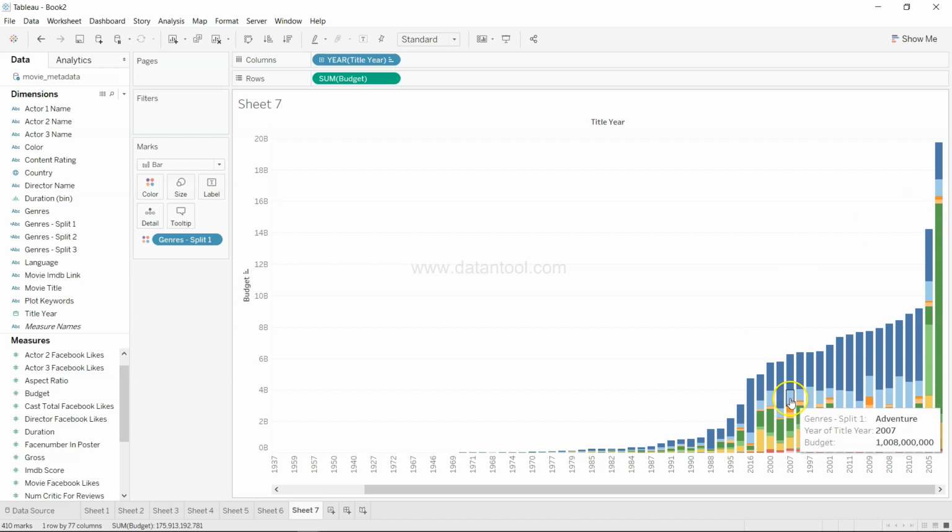Similarly, for the movies related to adventure, the budget is going down, as you can see. In 1997 it was 2.6 billion, and where I am over here, in 2006, it is 1 billion, and then we can look at the different years to basically understand how it is going. But from the chart it looks like the trend is going down.